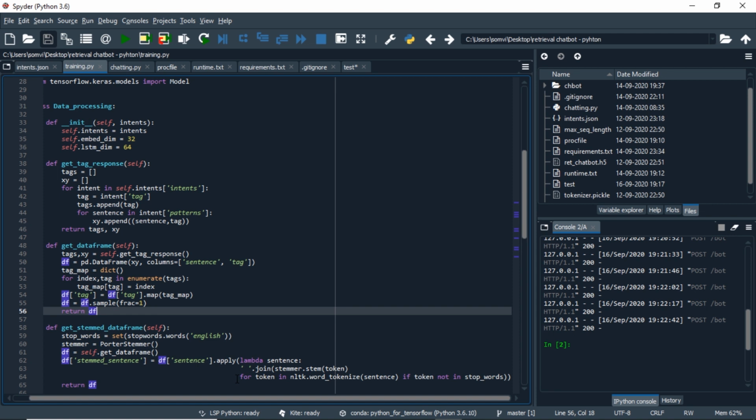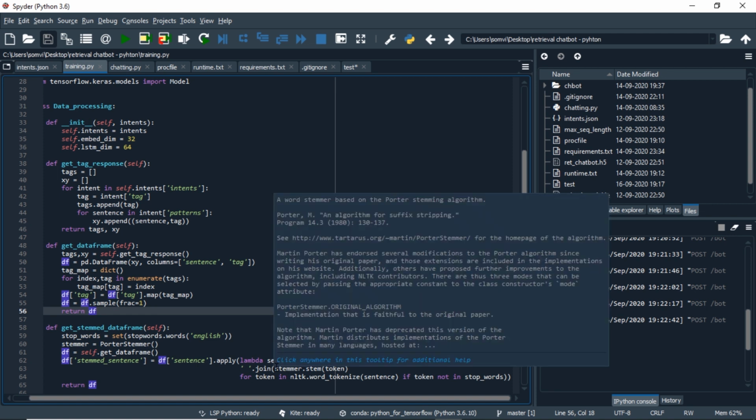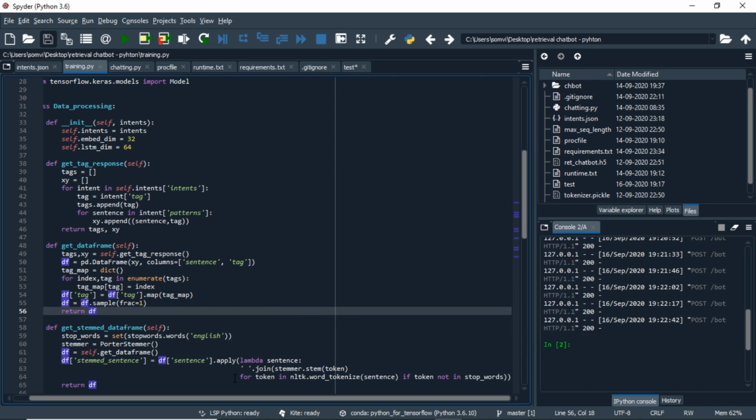Once all the stop words are removed from the sentence, we will use the stemmer to stem the words into their base words. And at the last, we will use the join function to again create a string variable, because in the next process we will be using the tokenizer to convert the text into sequences. From this method, we will be taking out our stemmed data frame.